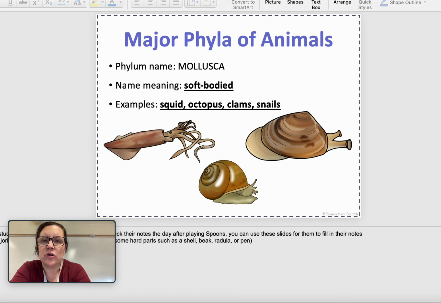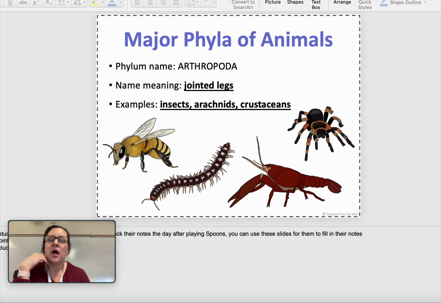Moving on to the next group is called Mollusca. That name literally means soft-bodied creatures. So any creature that's going to be in this group is very soft-bodied. So squid are in this group. We're actually going to dissect a squid later on in this class. Octopus are in this group as well. And then some soft-bodied creatures that actually have shells, like clams and snails, are in this group as well.